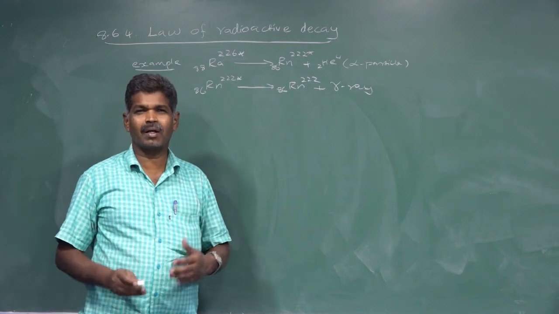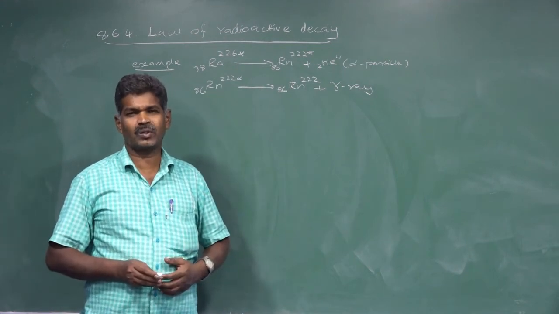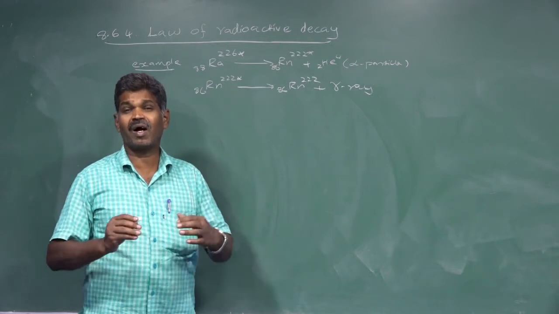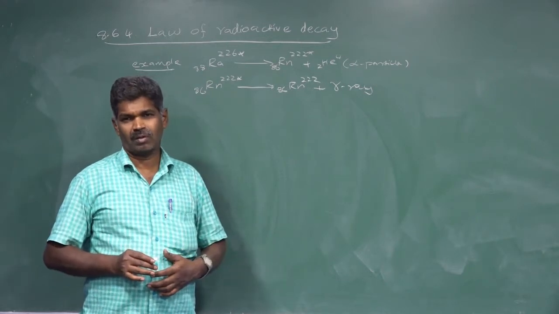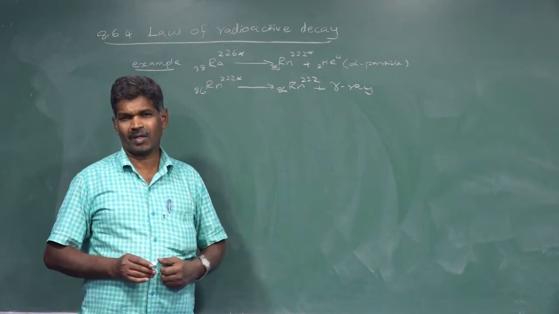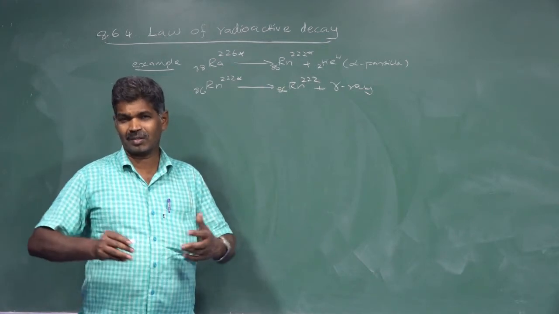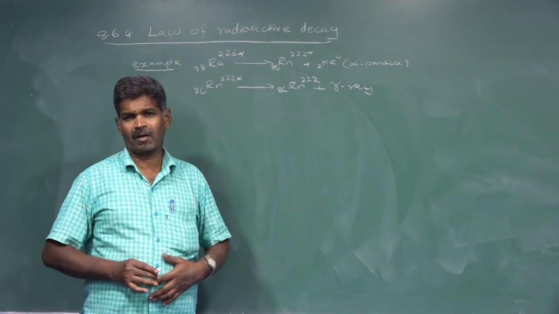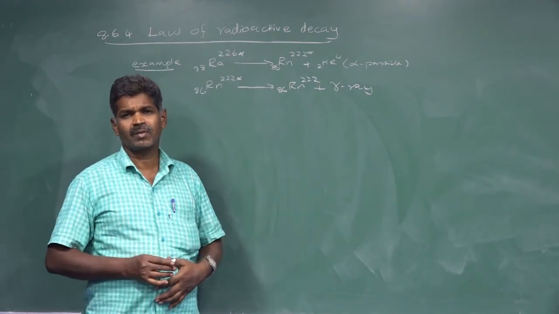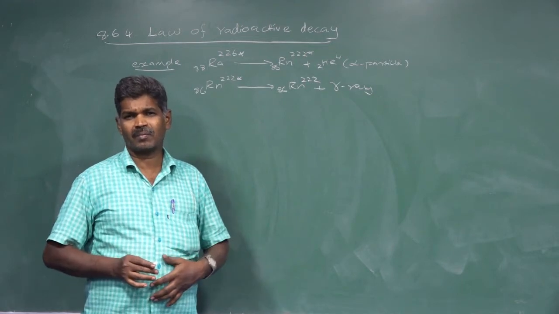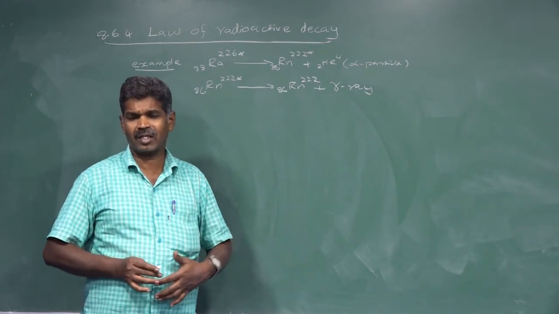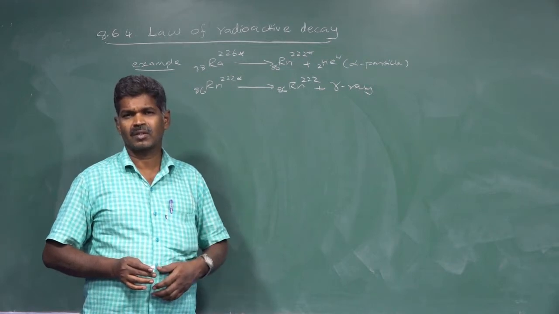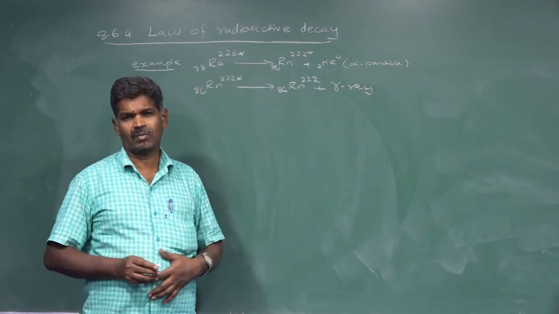If you have a bulk material of any radioactive element, there we have a very vast number of nuclei, that is, a huge number of radioactive nuclei in the taken amount of radioactive substance.